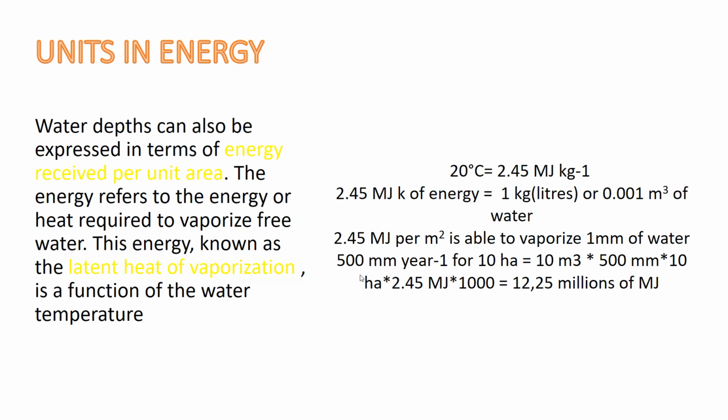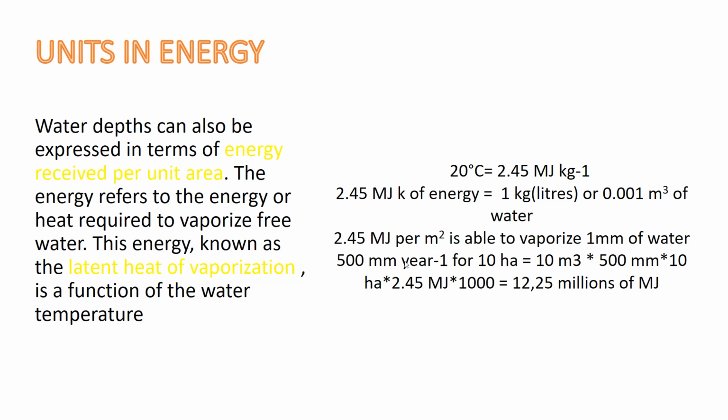So let's calculate. In order to vaporize 500 millimeters of water for 10 hectares, we just multiply 10 cubic meters by 500 by 10 hectares of the area, and 2.45 megajoules, which is able to vaporize 1 liter of water, and multiply by 1000.